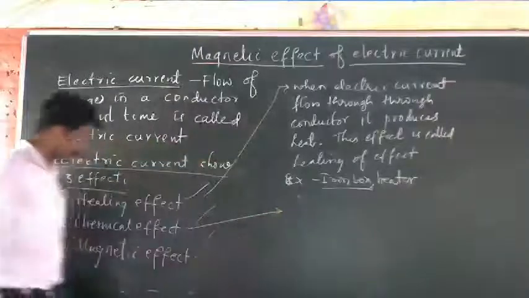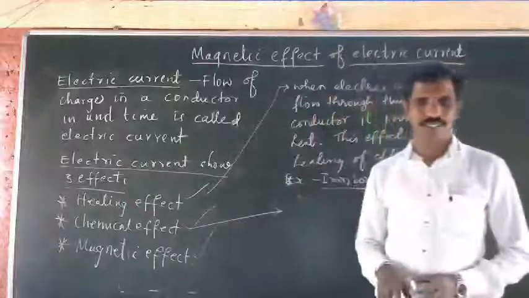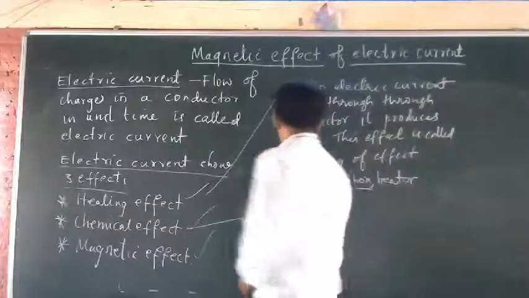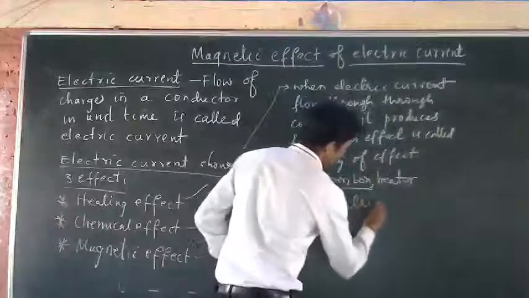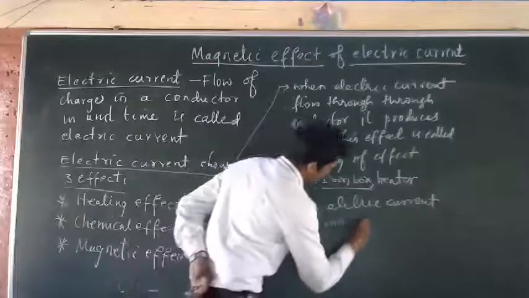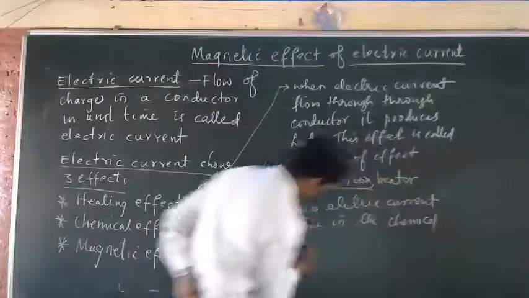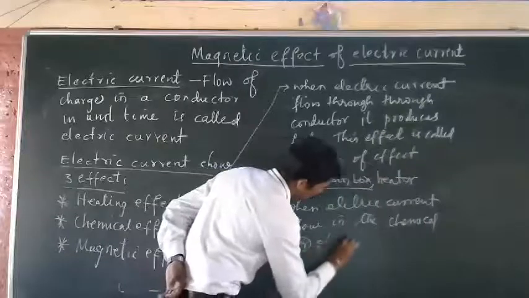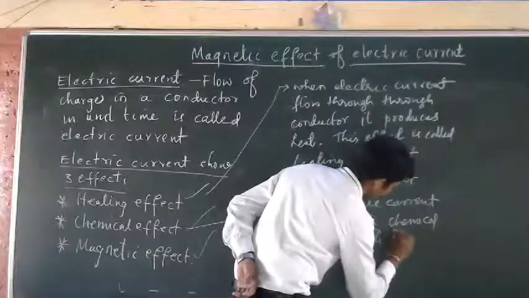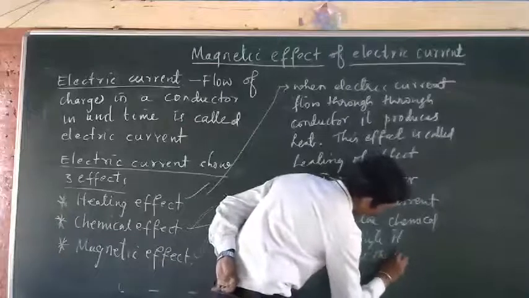Next is chemical effect. Chemical effect means whenever the current is flowing in a chemical, it decomposes the chemical. When electric current flows in a chemical, or you call it an electrolyte, it decomposes the electrolyte.